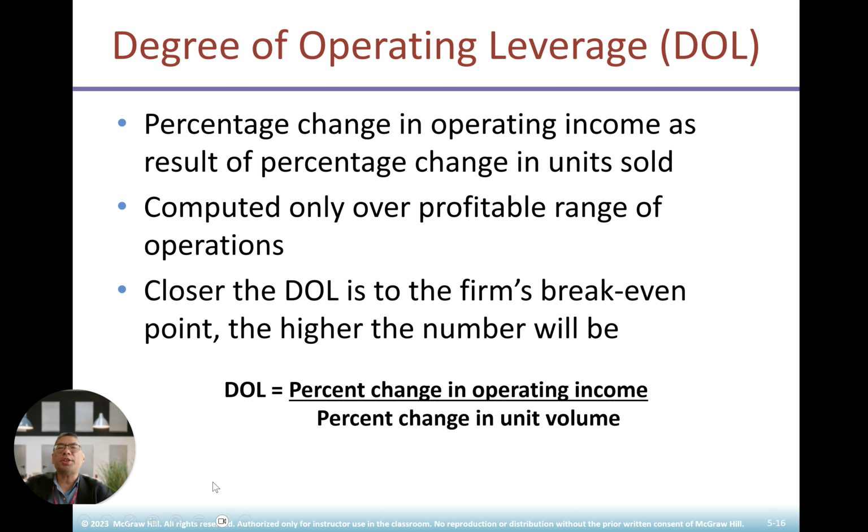DOL. What is DOL? Degree of operating leverage. The percentage change in operating income as a result of a percentage change in units sold. It is computed only over a provided range in operation. DOL is related to the firm's break-even point. The higher the number, the more leverage. The logic here: DOL equals percentage change in operating income divided by percentage change in unit volume.